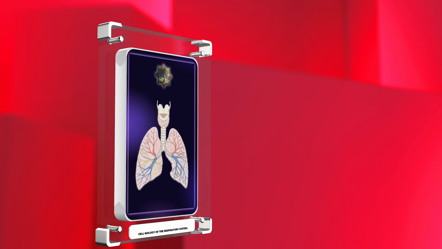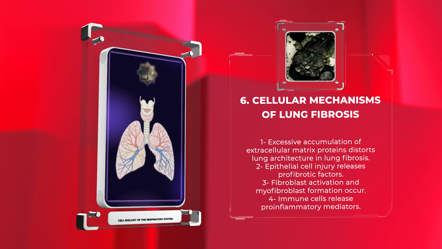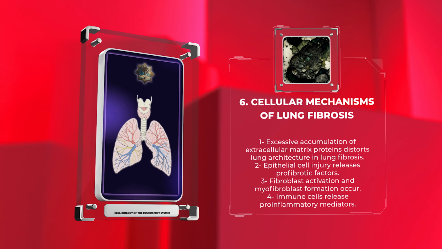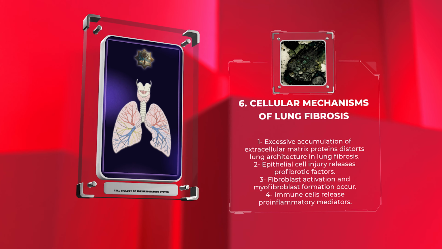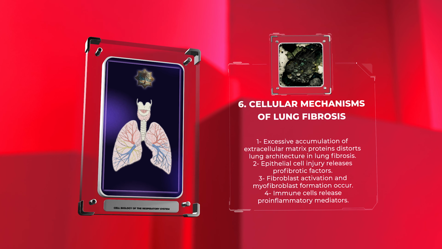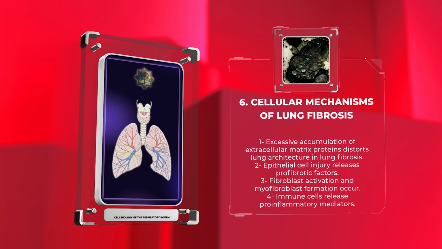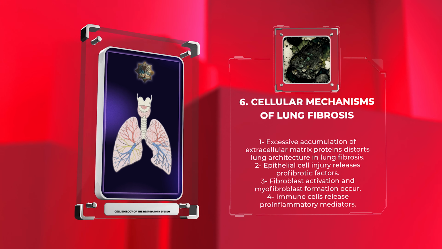In lung fibrosis, excessive accumulation of extracellular matrix proteins distorts lung architecture. Epithelial cell injury releases profibrotic factors, triggering fibroblast activation and myofibroblast formation. Immune cells release pro-inflammatory mediators, perpetuating fibrosis. Understanding these mechanisms is crucial for developing targeted therapies.